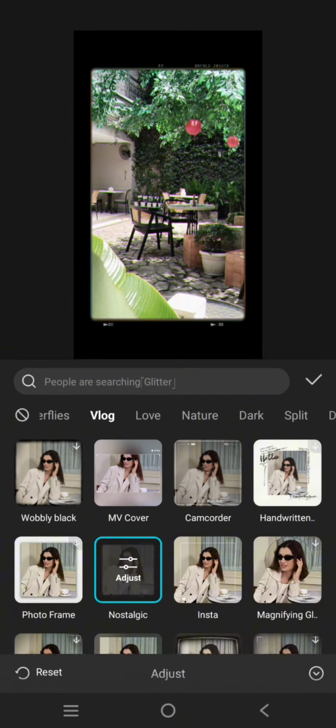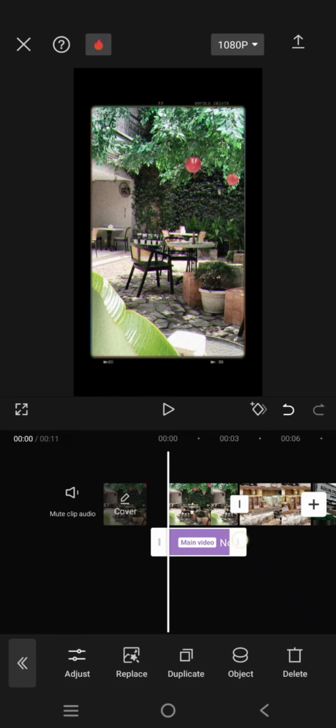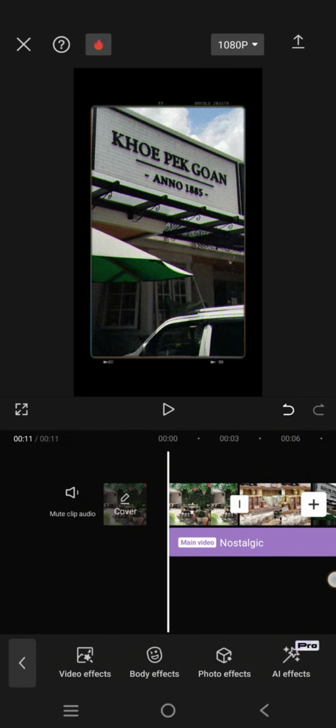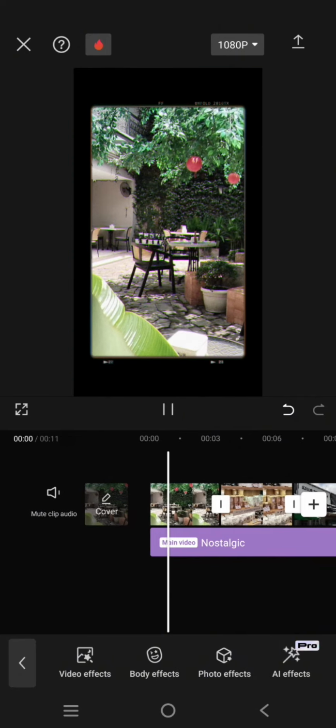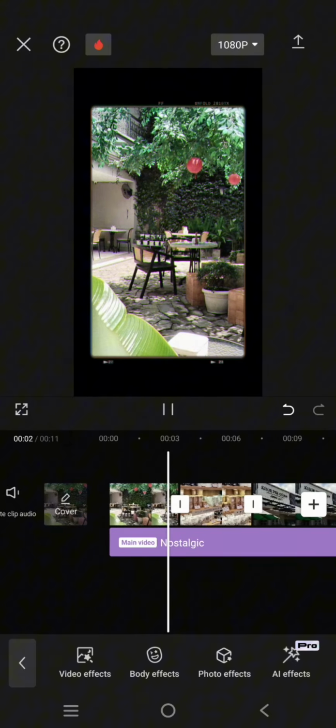Okay, when you're done, just click on a check icon, apply it to the entire clip, and this is the final result.